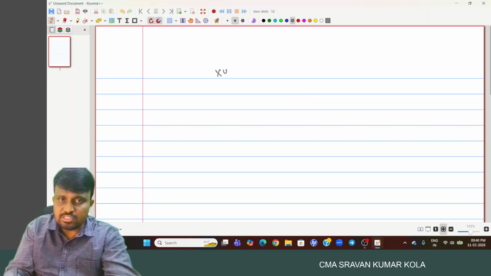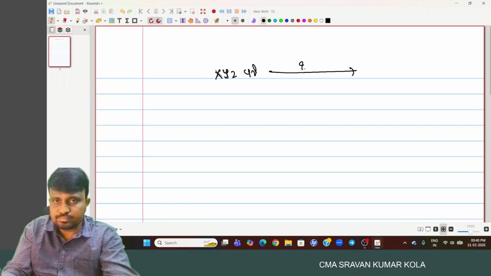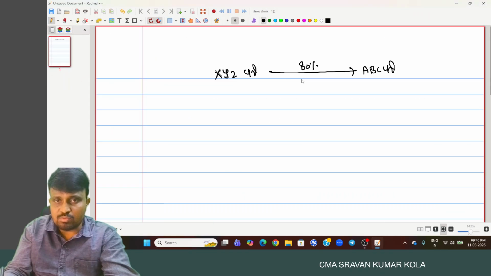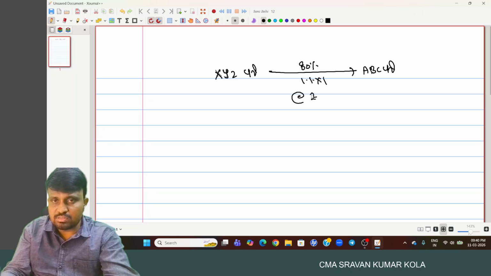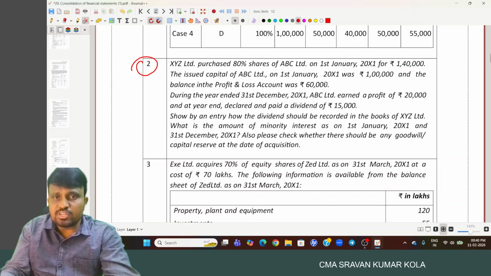For example, here XYZ Limited acquired 80% of ABC Limited on what date? 1/1/20X1, for rupees 1,40,000.